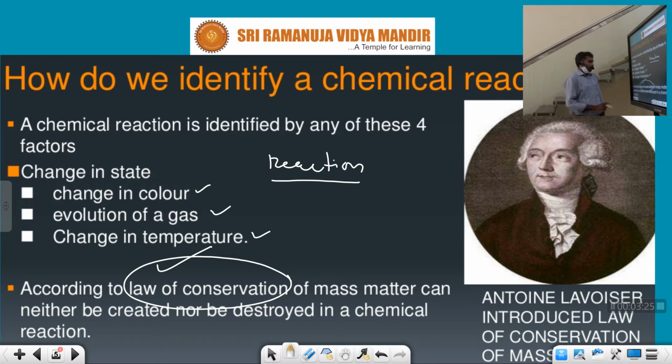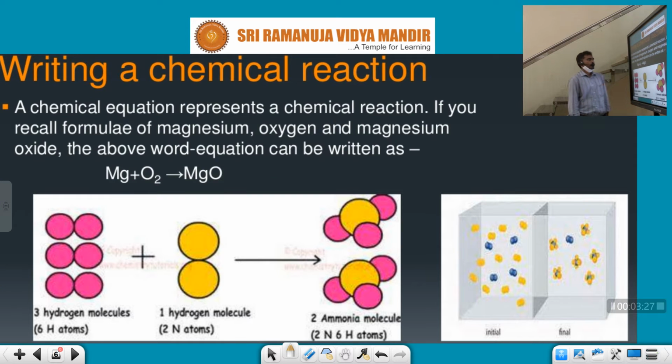For example, burning of a magnesium ribbon is a chemical reaction. How can we say this is a chemical reaction? Take a magnesium ribbon, which is silver in color.